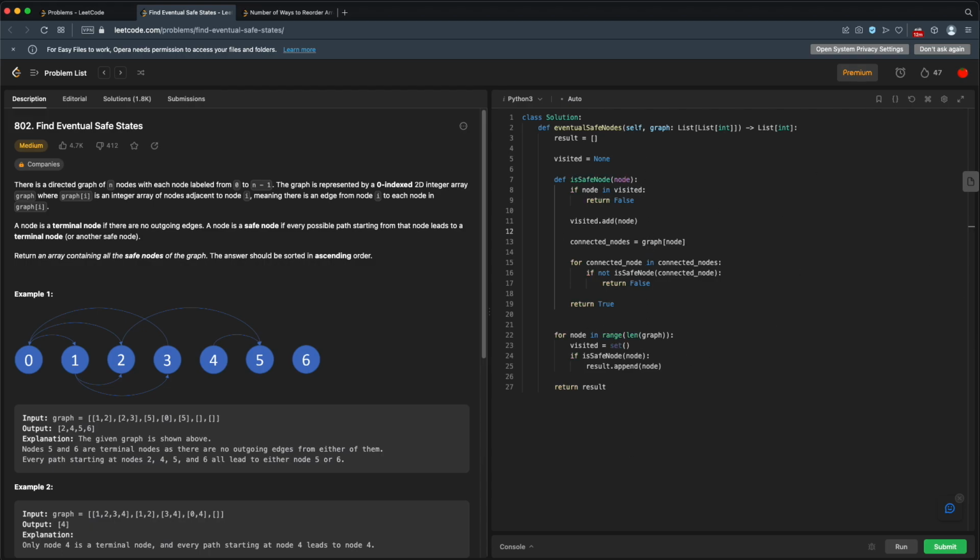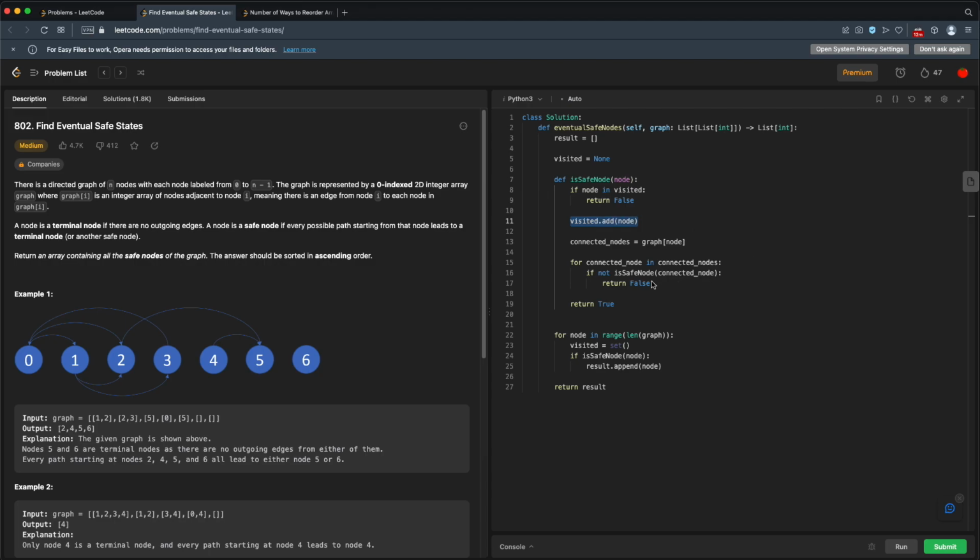And the main reason why this doesn't work is because when we go from one node to another node, we'll put that node in visited. If for some reason we loop back on that same node again, at this point it's a false. We have to return that we have a loop. We have a cycle. However, if we go through every connected node, and some of those connected nodes go through the same node along the way to the terminal node, then at that point we'll return false because that node is in visited, even though it is a safe node itself.